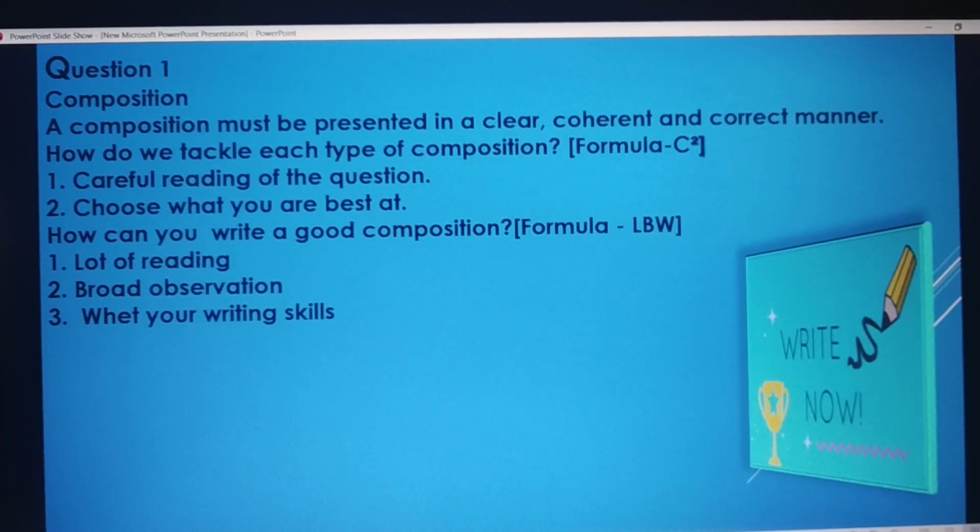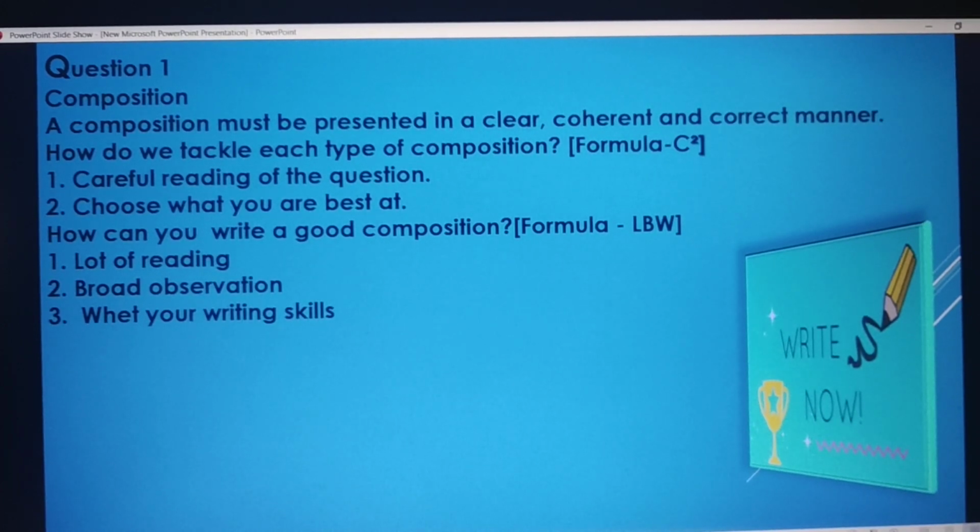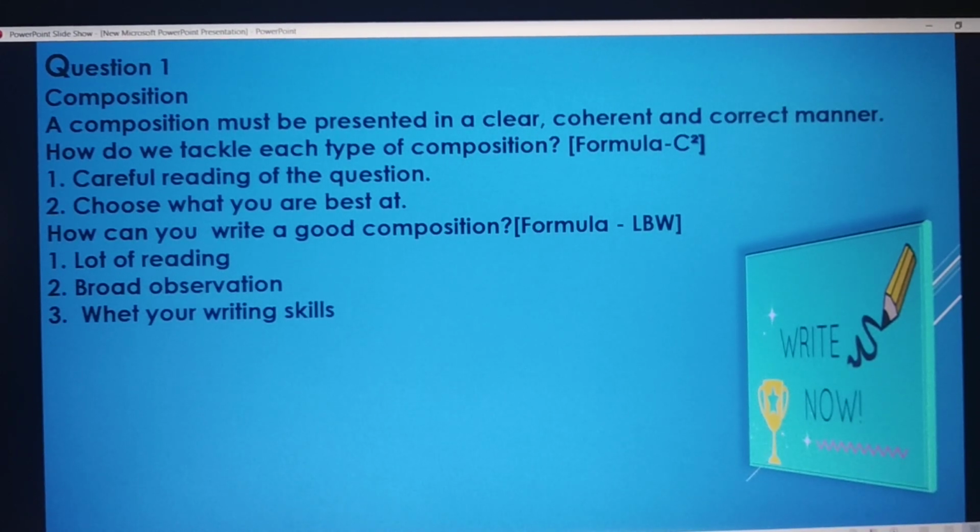Second one is choose what you are best at. If you're good at narrative, go for that. If you're good at descriptive, go for that. Now, this question you always ask me, how can you write a good composition? I'll give you one formula which you will never forget. LBW. But it is not leg before wicket.